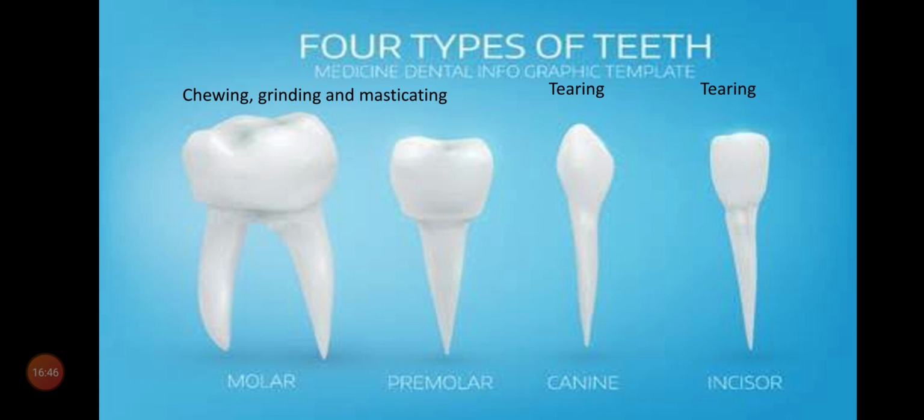These are useful in chewing, grinding and masticating the food. If you are given chana, you chew it and make it into a paste. So chewing, grinding and masticating are done by the premolar and molar teeth.